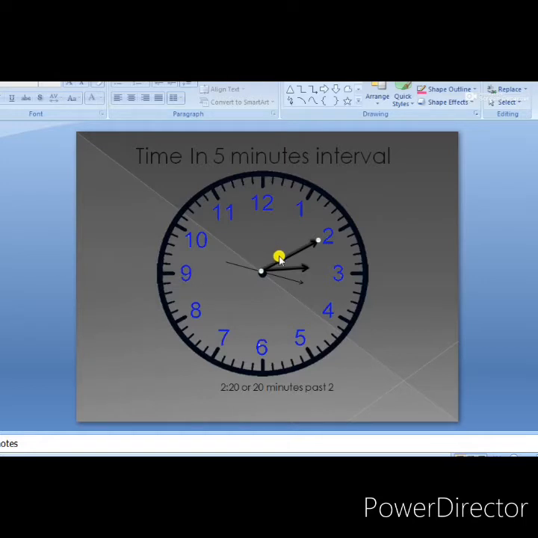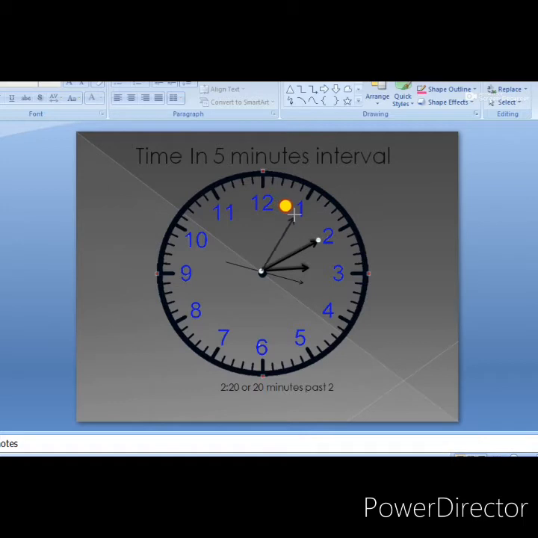See, we know that the minute hand is the longest one and the hour hand is the shortest one. Now our minute hand is on 2. It will start to move from there, and after completing one rotation it will reach the number 2 again. While making one complete rotation, how many divisions does it pass? There are 60 divisions. In the first class I told you that the minute hand takes 60 minutes for a complete rotation.